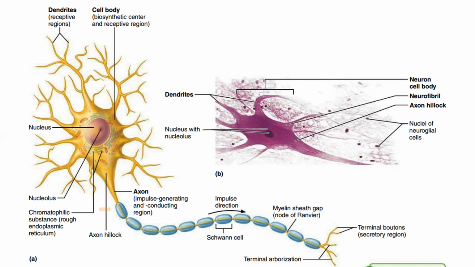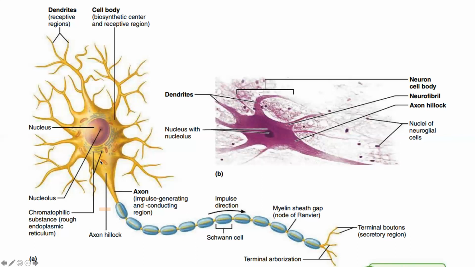This is a typical diagram of a neuron, which includes the cell body with the dendrites, gradually narrowing in a funnel shape, which is what we call the axon hillock, and then becoming the axon. An axon can be short or long, and these axons are covered with the blue structure, which we call the myelin sheath. Myelin sheaths are made from Schwann cells. And at the end, the axon will terminate as terminal arborization, and these little tips are called terminal buttons.